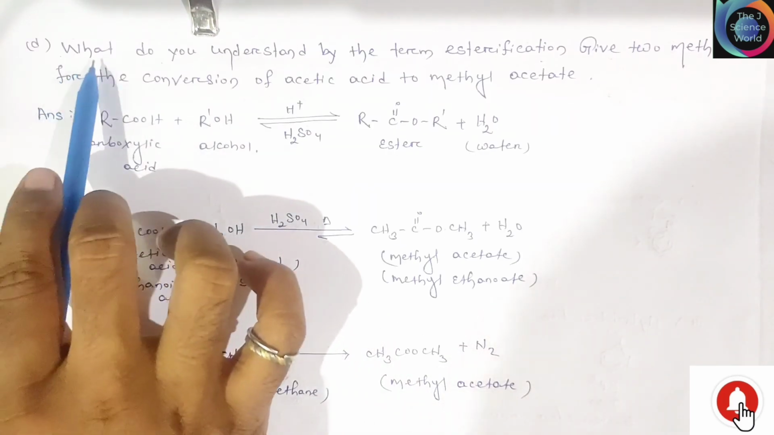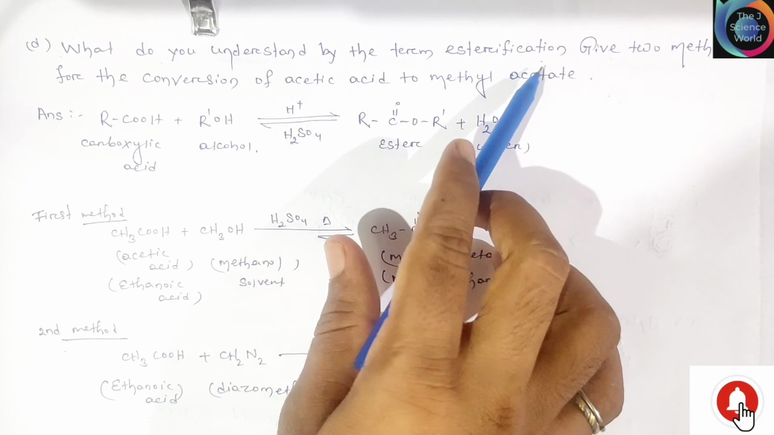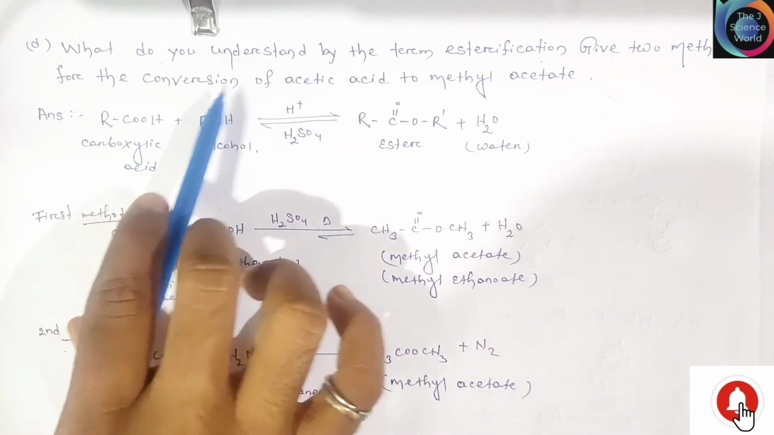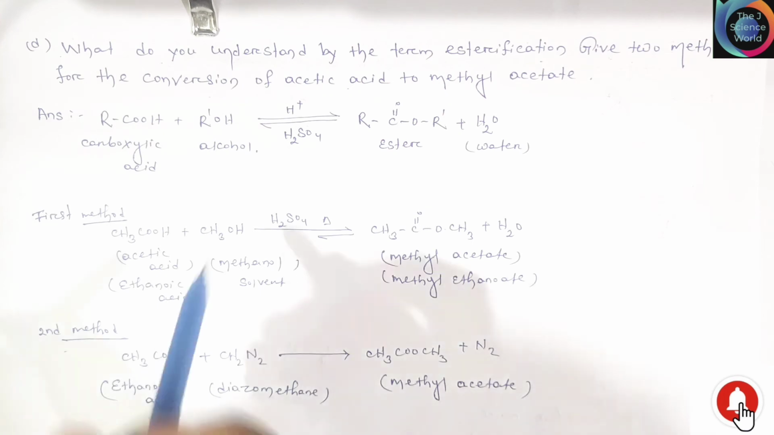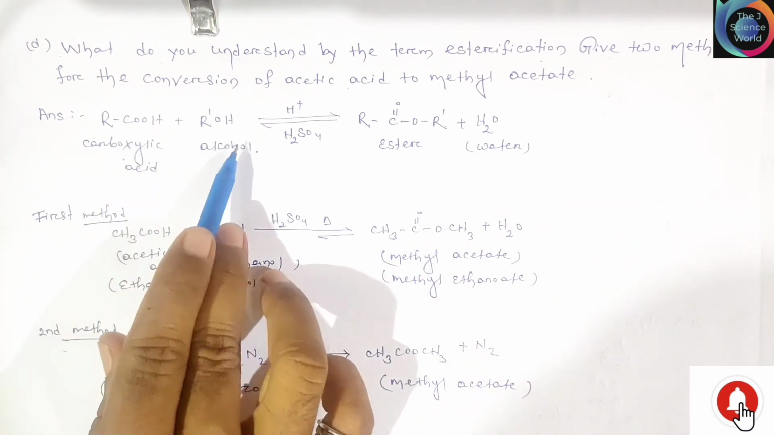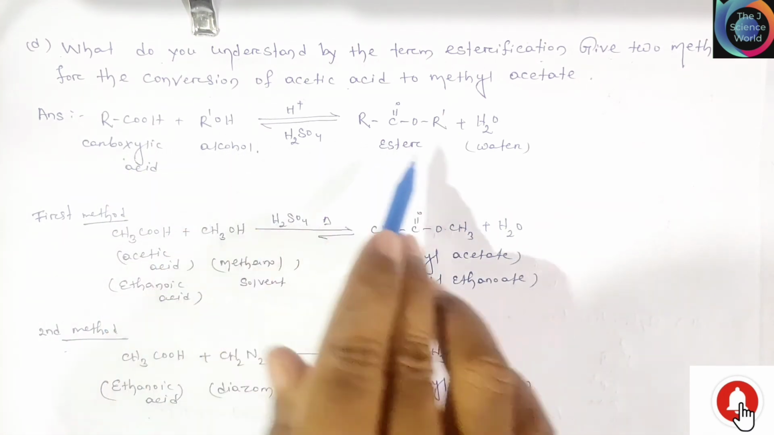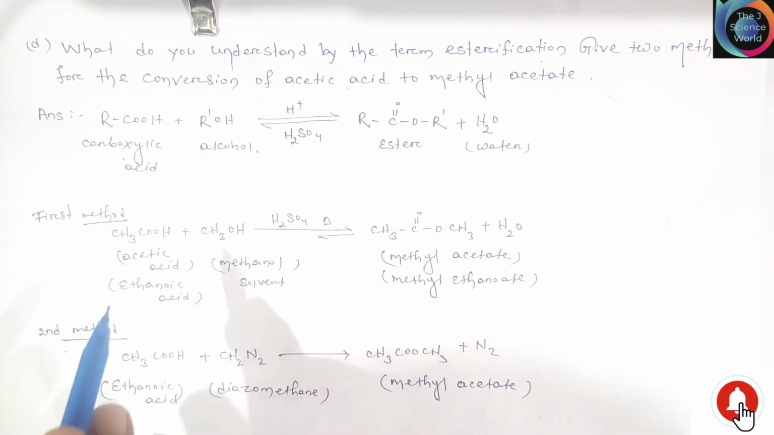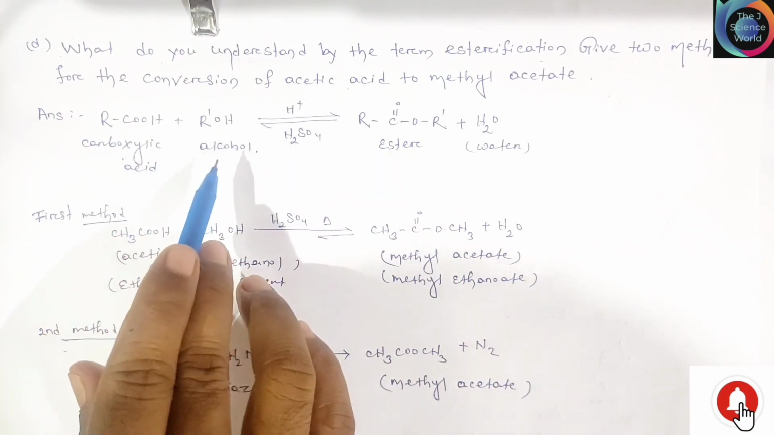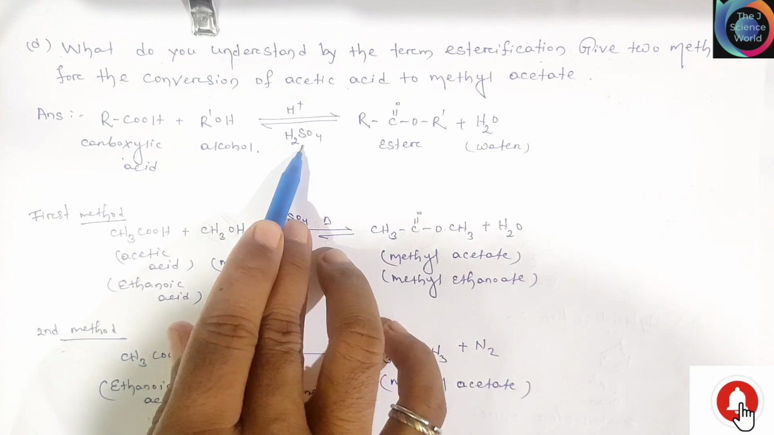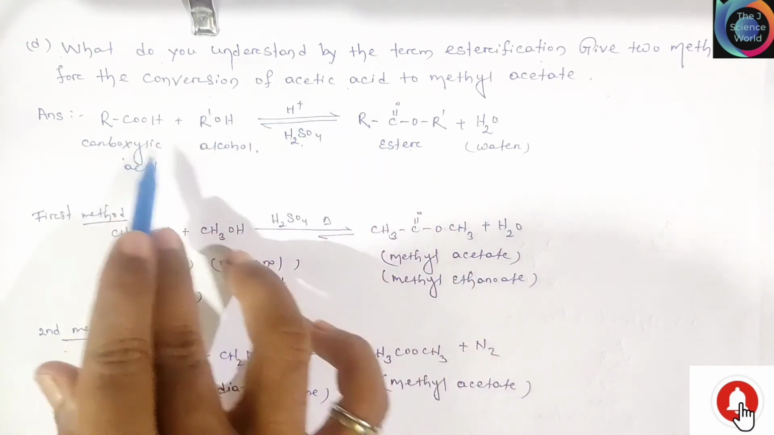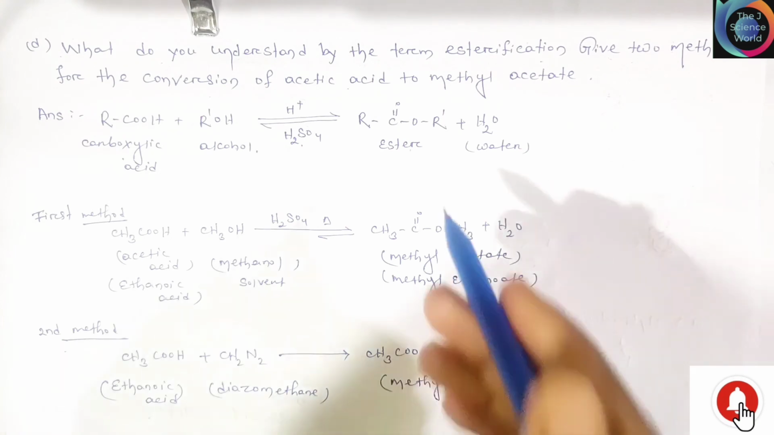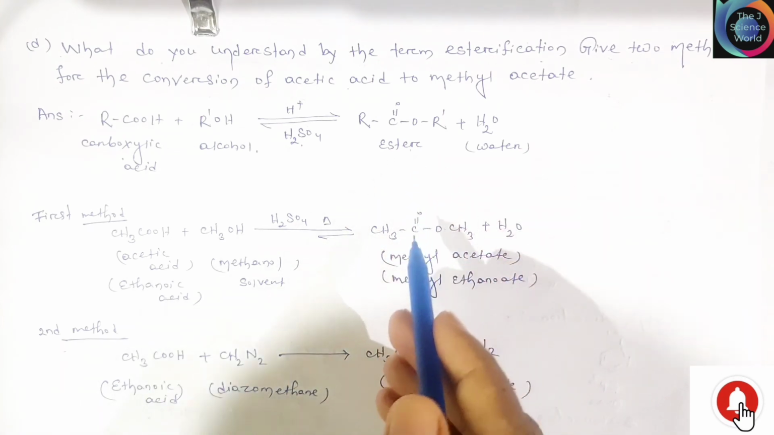The next question is, what do you understand by the term esterification? Give two methods for the conversion of acetic acid to methyl acetate. Friends, this is our carboxylic acid and the alcohol. When carboxylic acid reacts with alcohol in the presence of an acidic catalyst to yield ester, this reaction is known as esterification.